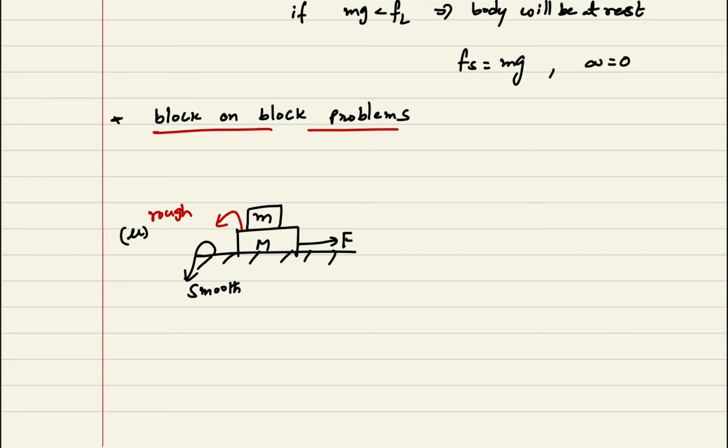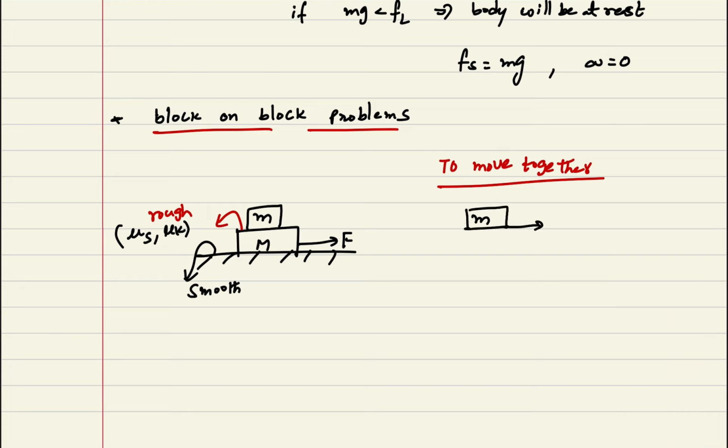Let us consider the surfaces rough, and the coefficient of friction values mu s and mu k are given. Now first you have to calculate up to what force they are moving together. I am calculating that: to move together, how much force you need to apply. Okay, I am writing now.